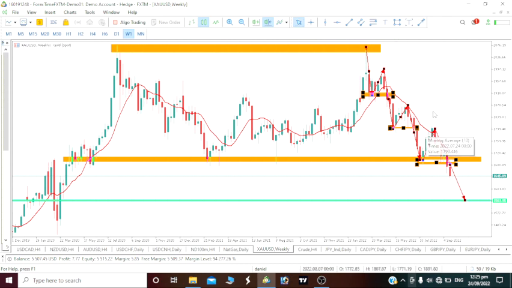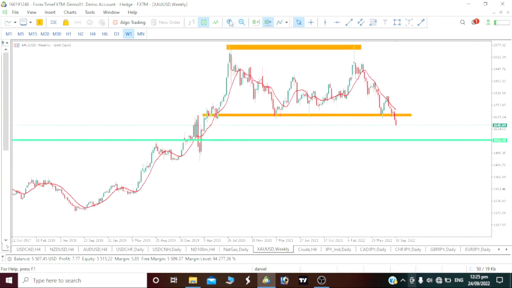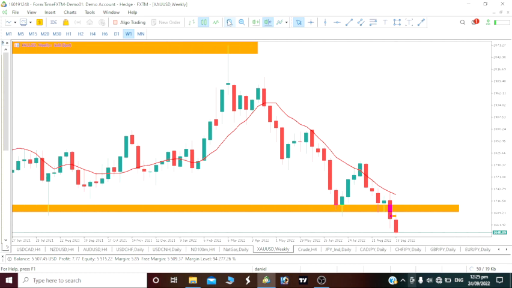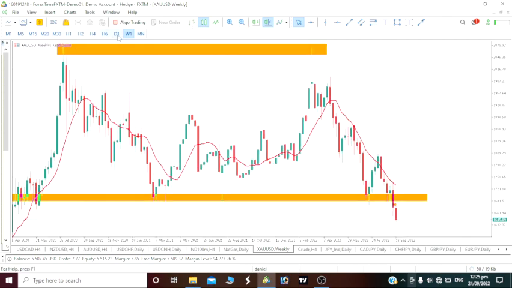So on the weekly time frame, we are still bearish, coupled with the fact that price is below the 10 period moving average also. Once the price is below the 10 period moving average, we would still be going bearish. That is it. The monthly time frame says we are on a bearish move. Even the weekly time frame says we are bearish. Now let's see what the daily time frame says.